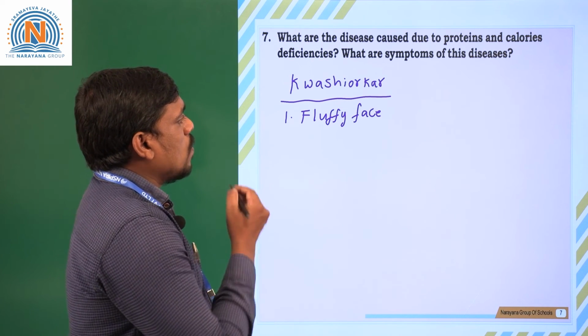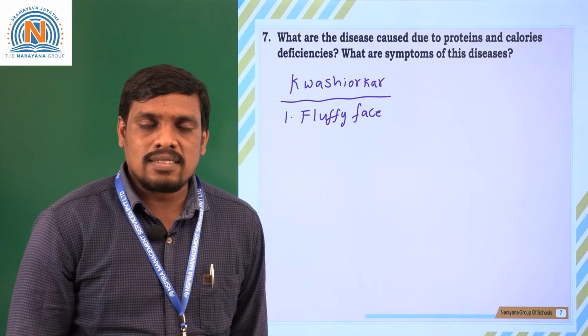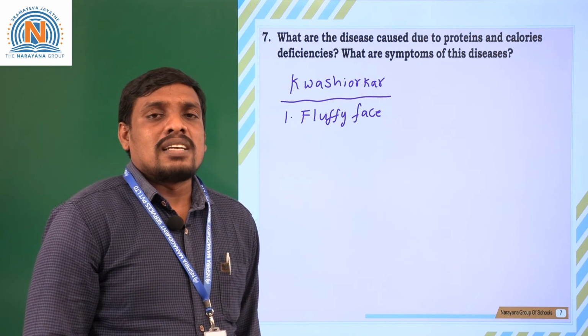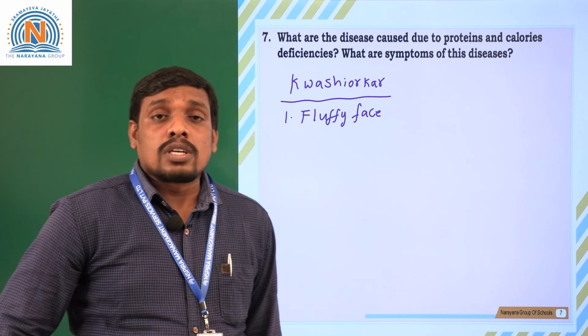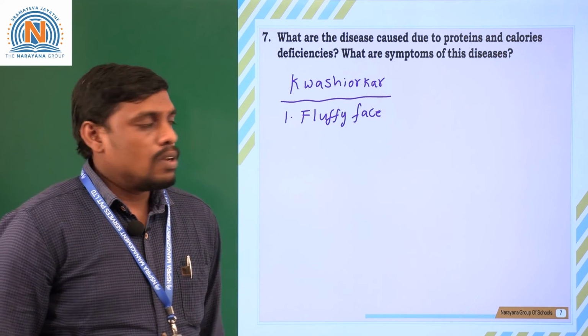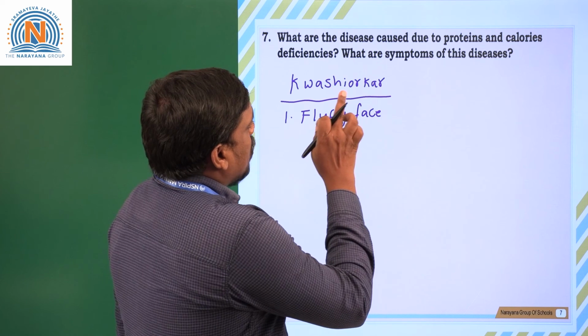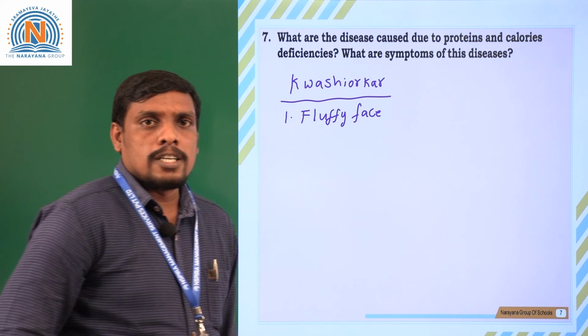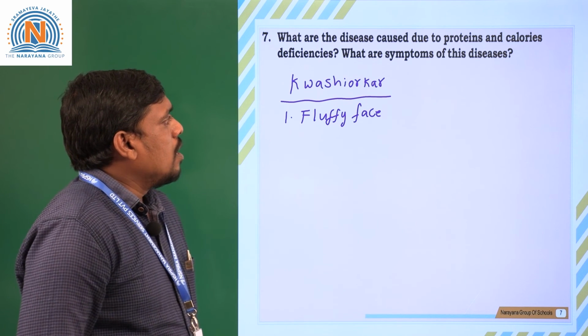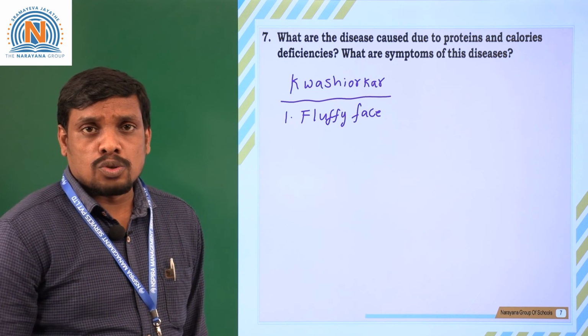Dry or scaly skin also appears in the kwashiorkor patient, isn't it? So the disease caused by protein and calorie deficiencies is kwashiorkor, and I have told you some of its characteristics.